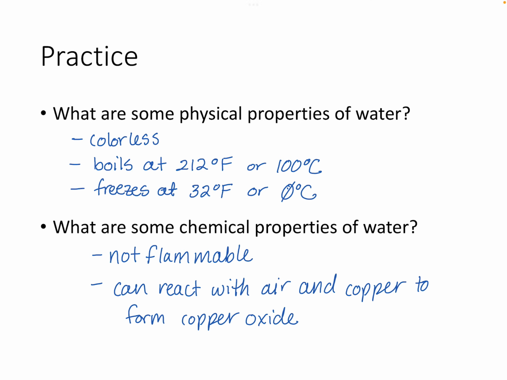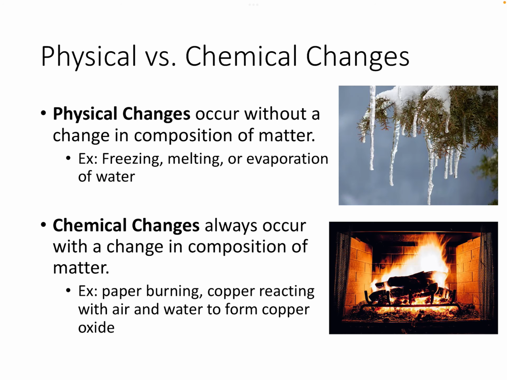Now, there's one more way that we can classify matter. Actually, there's a few more ways, but in this video, we're just going to wrap up by talking about physical versus chemical changes of matter. So physical changes occur without a change in composition of matter.